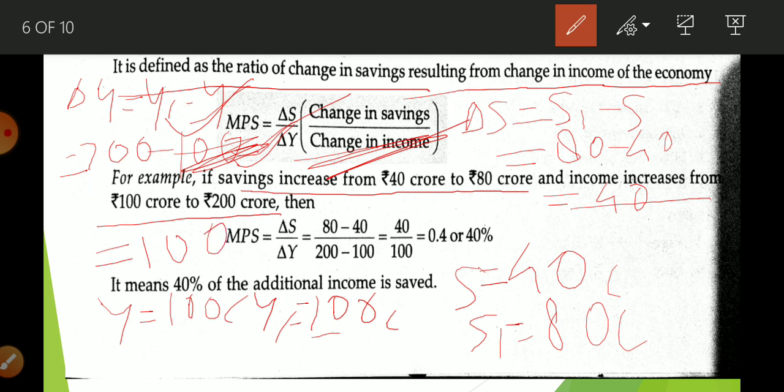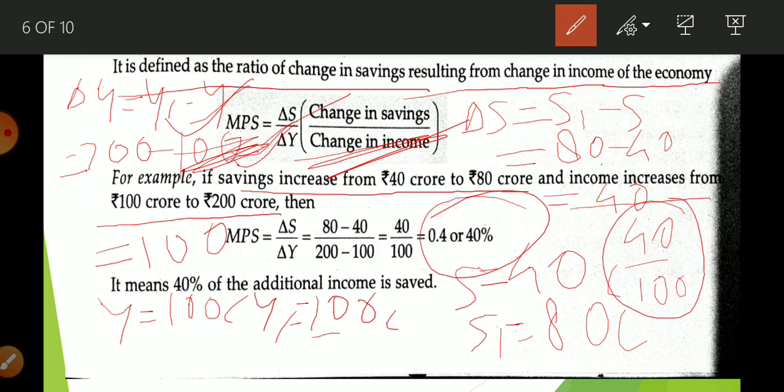Now we are going to put this value, 40 upon 100. So we are going to get 0.4, that is 40%. That means people are saving 40% of their increased income. Suppose you are going to get 10 rupees extra, it means you are saving 4 rupees and spending 6 rupees. If you are going to get 1000, it means you are saving 400 and spending 600. Okay, so this is your MPS, marginal propensity to save.